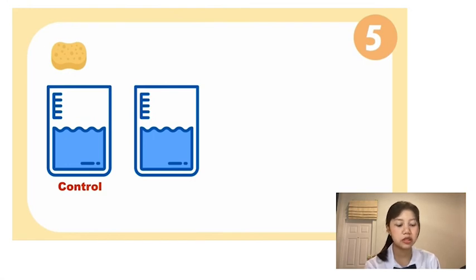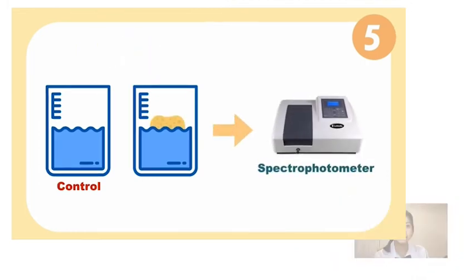We will use the fluorescent spectrophotometer to test our sponge, and we will use the control water and the water with our sponge to test it. Now let's see how to use it.